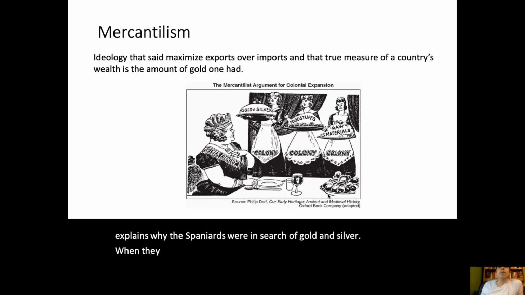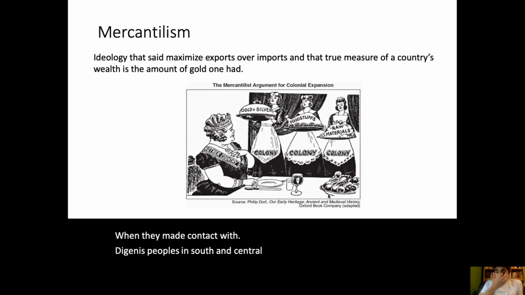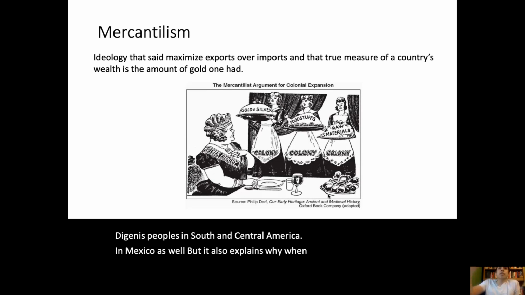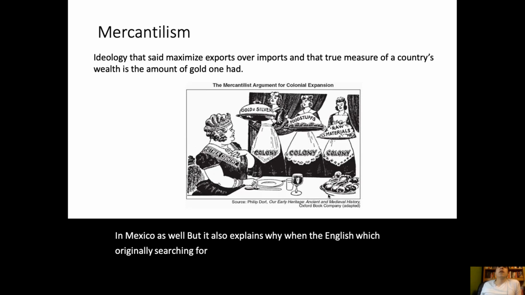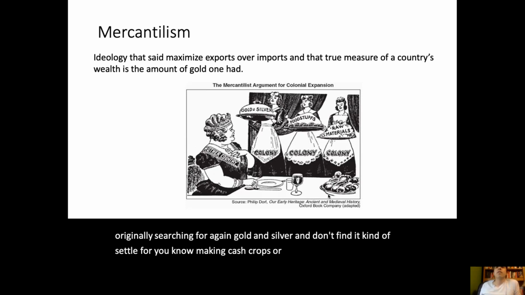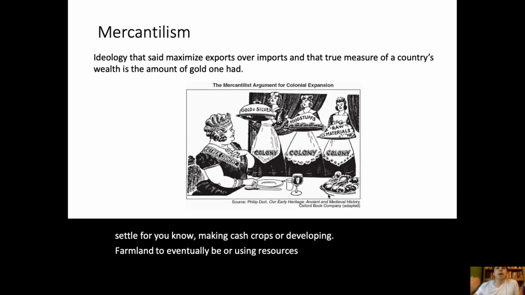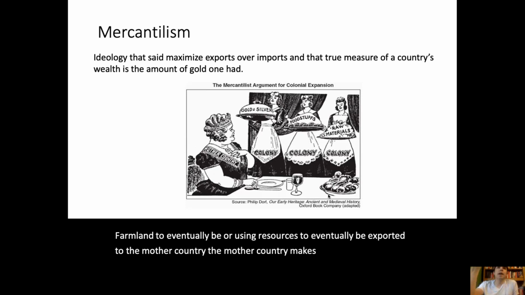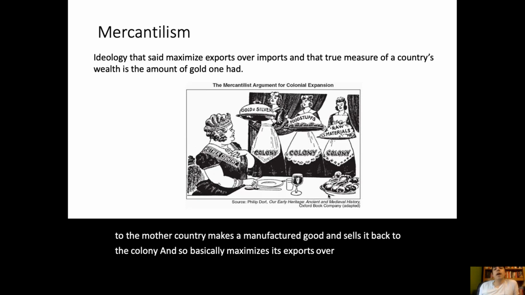When they made contact with indigenous peoples in South and Central America and Mexico as well. But it also explains why the English, who are originally searching for gold and silver and don't find it, settle for making cash crops or developing farmland, or using resources to eventually be exported to the mother country. The mother country makes a manufactured good and sells it back to the colony. So basically, it maximizes its exports over imports.